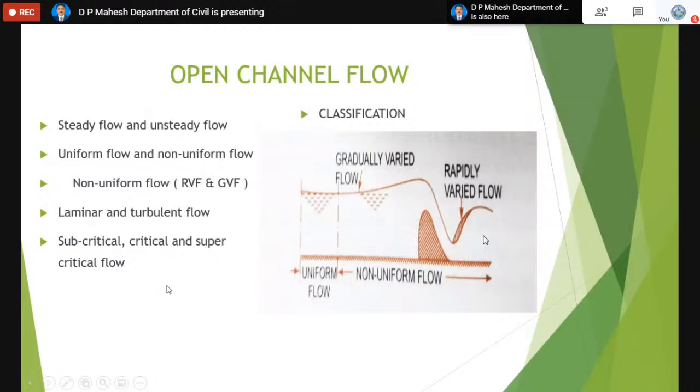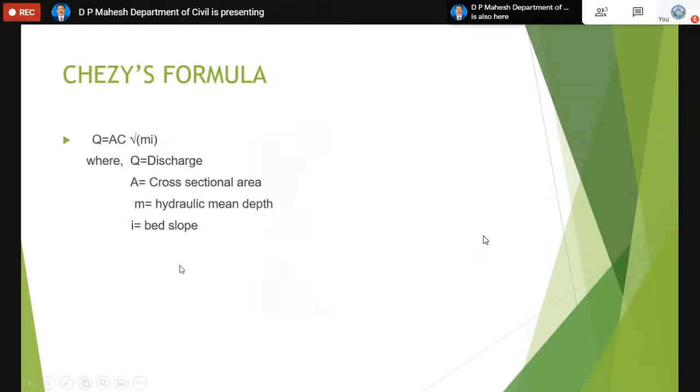The most important types of flow as far as open channel is concerned are subcritical, critical, and supercritical flow. Then what is subcritical? There is a functional parameter called the Froude number which decides the type of the flow. Subcritical flow is one for which the Froude number is less than 1. I will show that in a separate figure in the coming slide. Critical flow is one for which the Froude number is equal to 1. Supercritical flow is one for which the Froude number is more than 1.